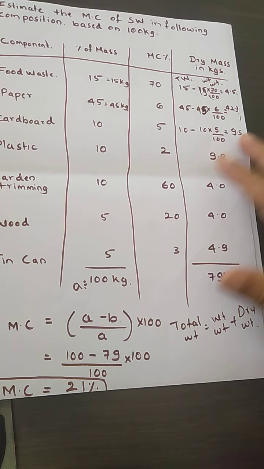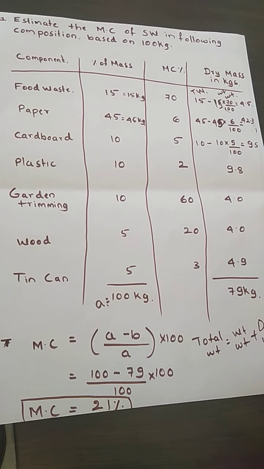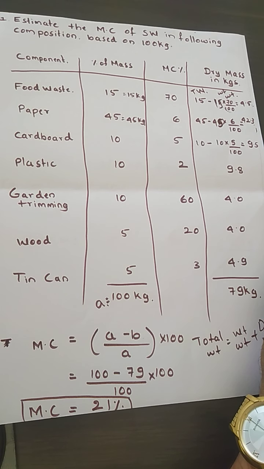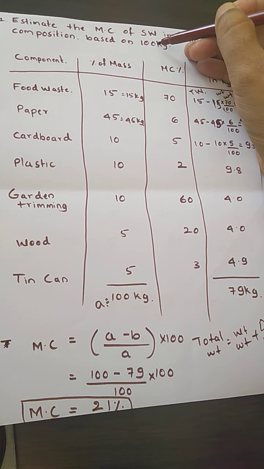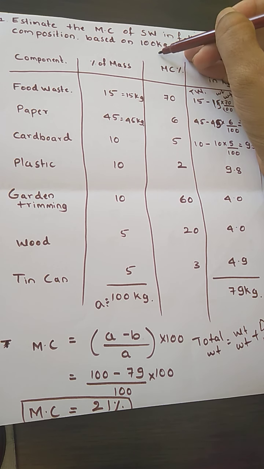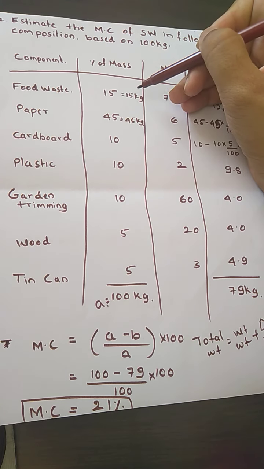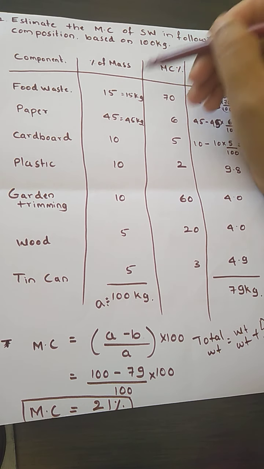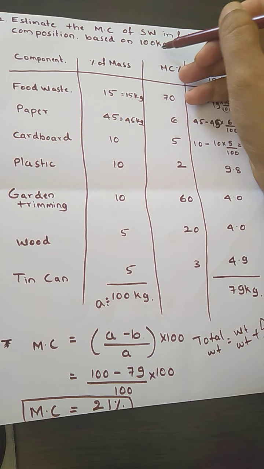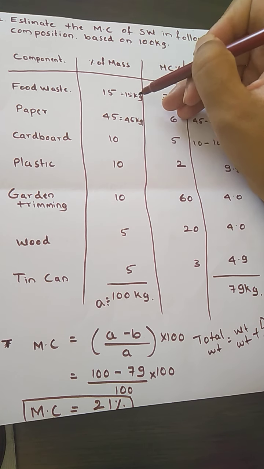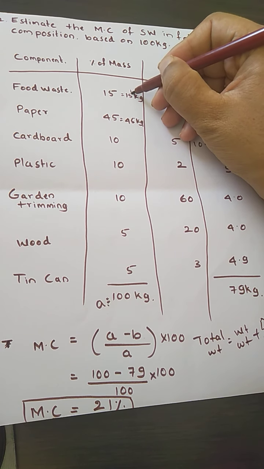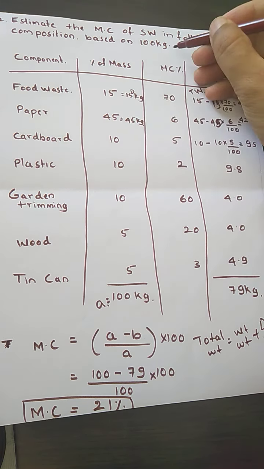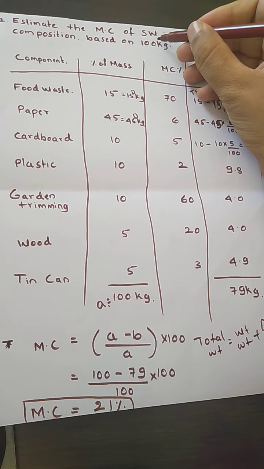Now suppose they ask you to estimate the moisture content of solid waste in the following composition based upon 1000 kg. If they have given 1000 kg, then 15% of the 1000 kg is how much? 15% of 1000 kg will be 150 kg. 45% of the 1000 kg will become 450 kg.